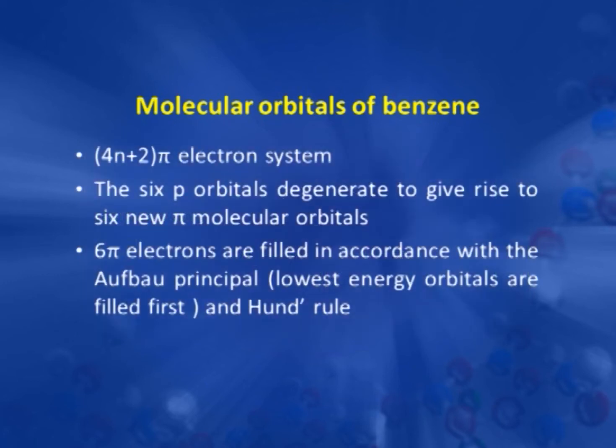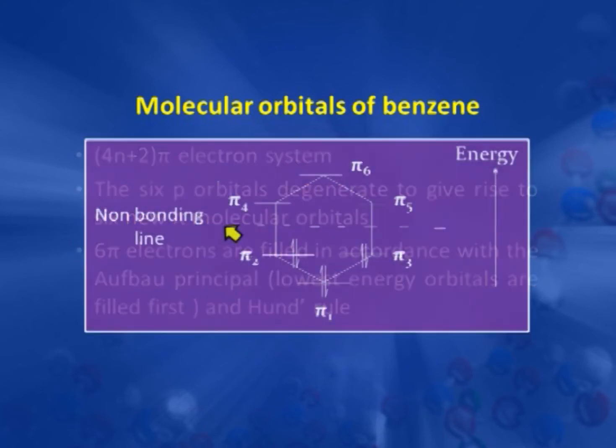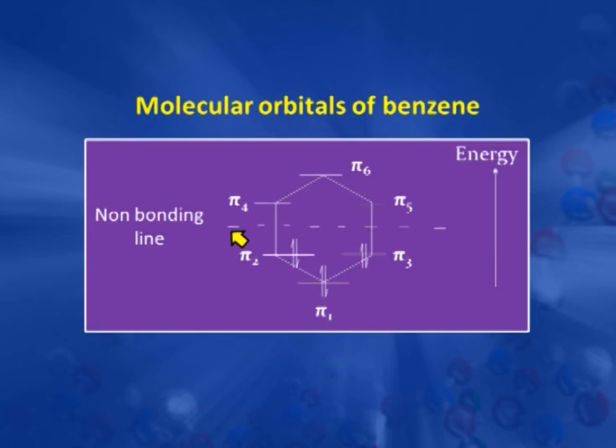Now, the filling of these molecular orbitals takes place according to the Aufbau principle and Hund's rule. There are 6 pi electrons. First 2 electrons go in pi 1, then 2 electrons in pi 2, and then 2 electrons in pi 3. So, all bonding orbitals get filled up first. There is no electron in the non-bonding orbitals, and all the electrons are paired in bonding orbitals. That is why the benzene structure is stable.